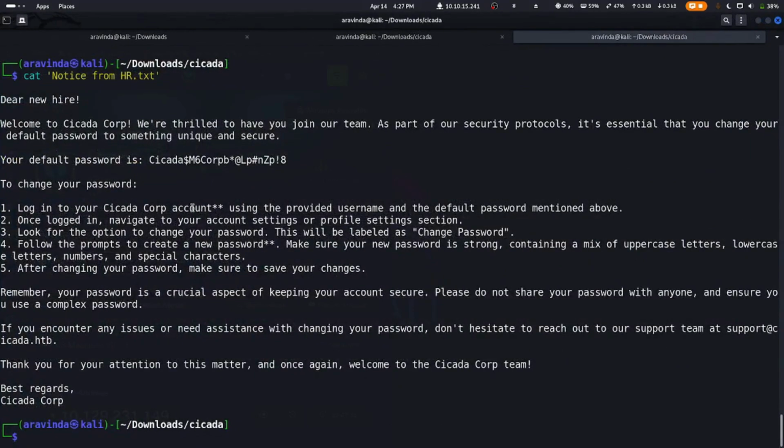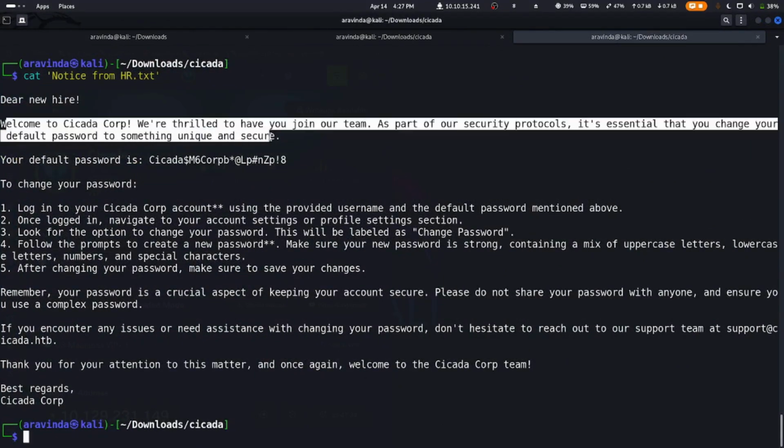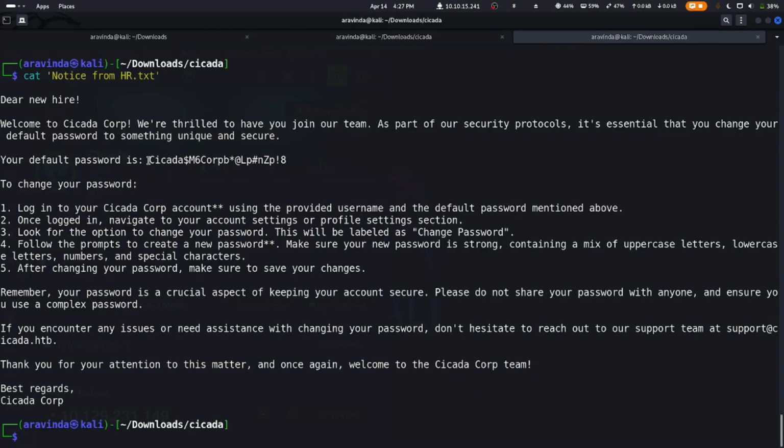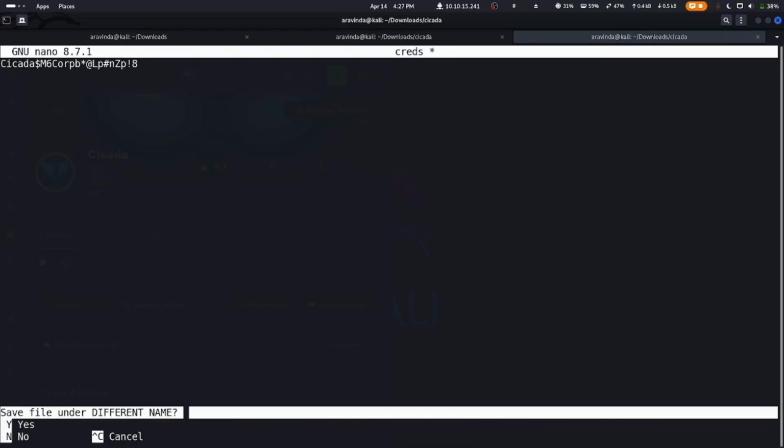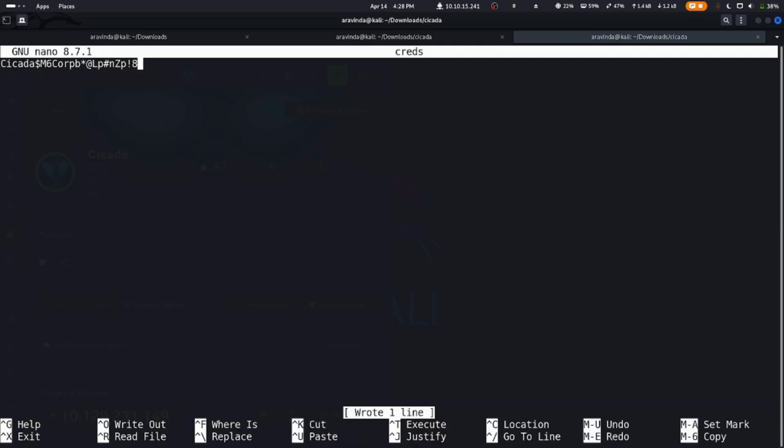And we can see, welcome to Cicada Corp. We are thrilled to have you join our team. As a part of security protocols, it is essential, your default password is this. So there's no username, just the password. So let's copy the password and let's create a file called creds. So let's do nano creds and let's paste it, and Control O, Control X to save it and exit.